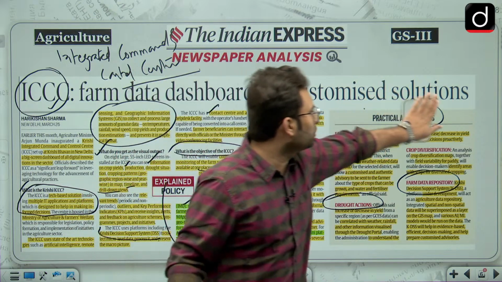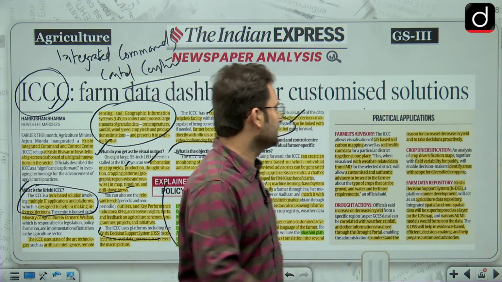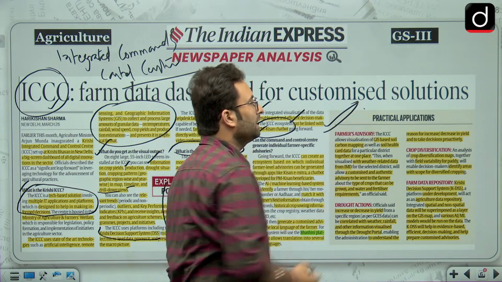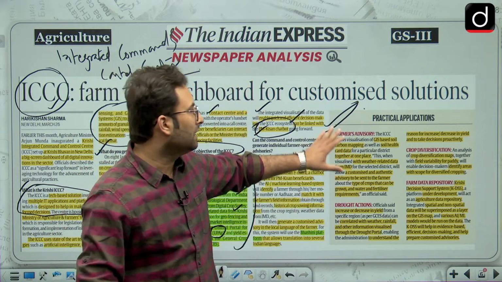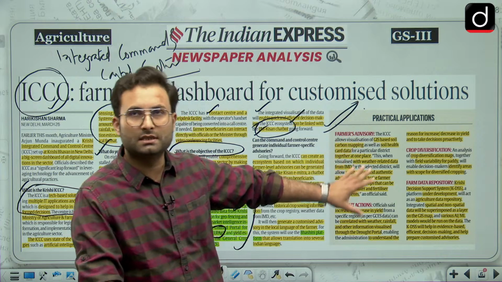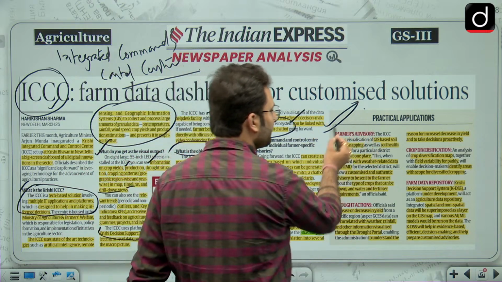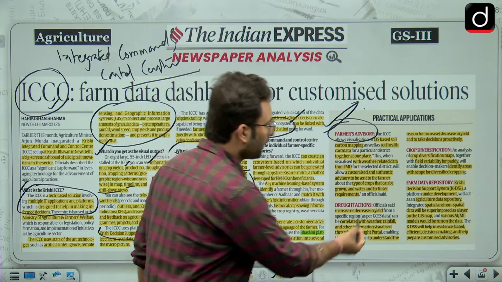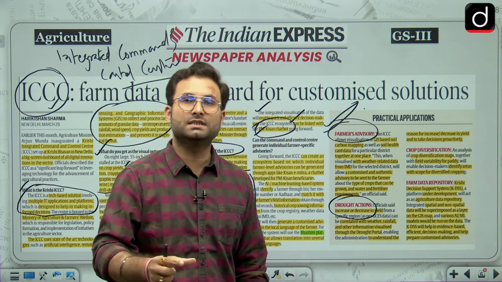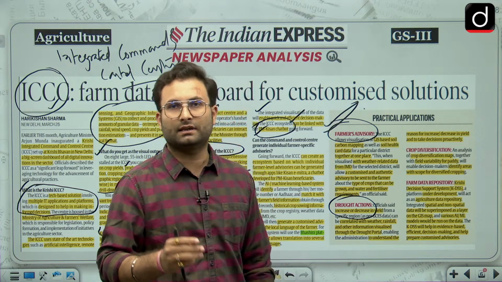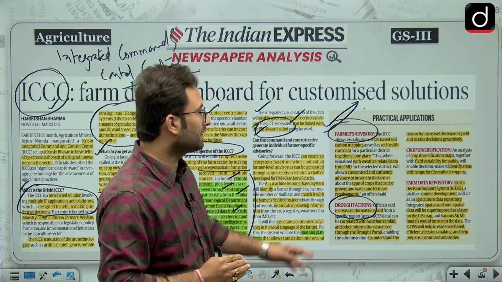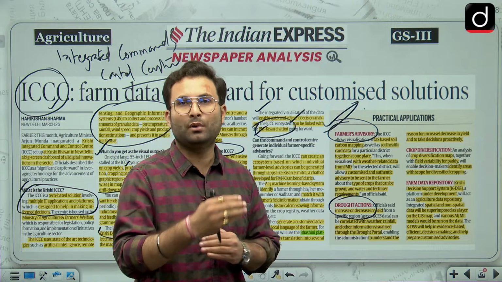I would want you to keep a note of just this. Okay. And the name or full form, etc., and ministry attached to it. Okay. So these things we have already discussed. So that is of importance for you. So farmers advisory we have discussed, personal advisory can be given, drought action depending on the data of remote sensing or the GIS surveys, etc., Indian Meteorological Department's data, they can give you an idea about the droughts, etc.